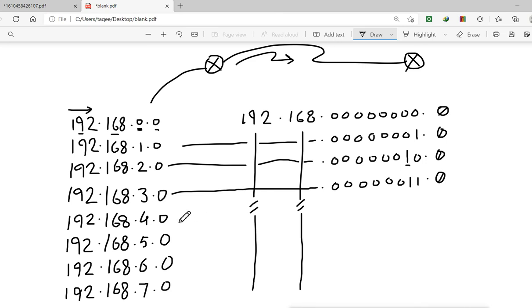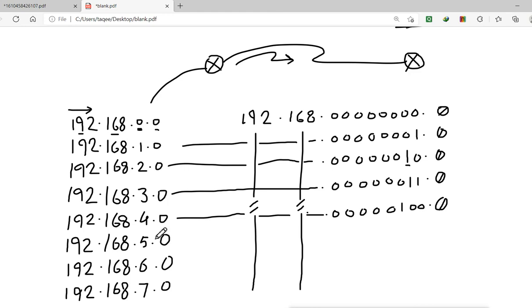Now 4 means what? In this network we have 4. So 4 means what? The third bit is on. This third bit value is 4. So 1, 2, 3, 4, 5, and this bit is on and these 2 bits are off, and all the other bits are here 0. So this bit value is 1, 2, 4. So this bit is on, which has the value 4. So that is why we are getting here 4.